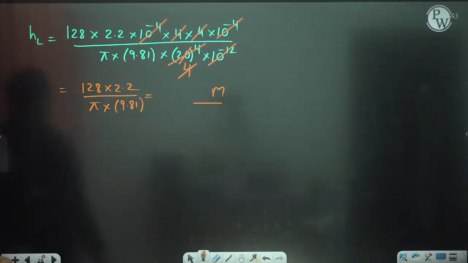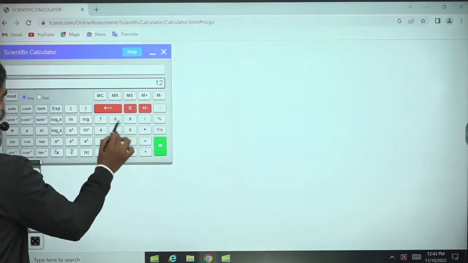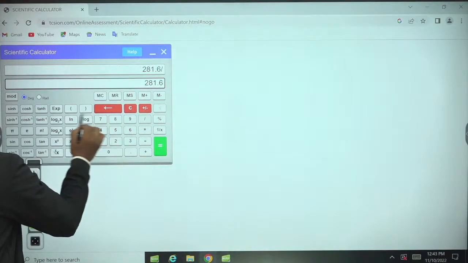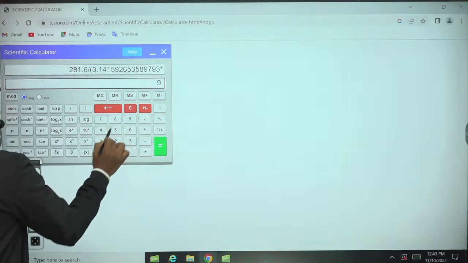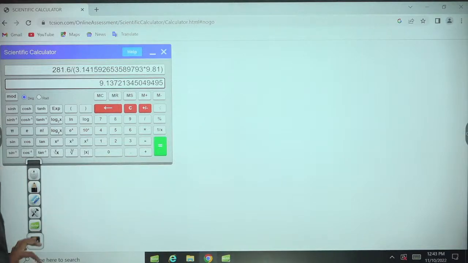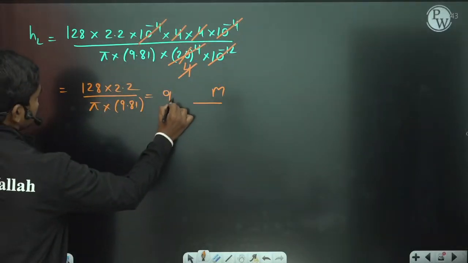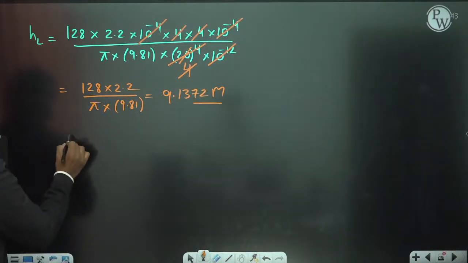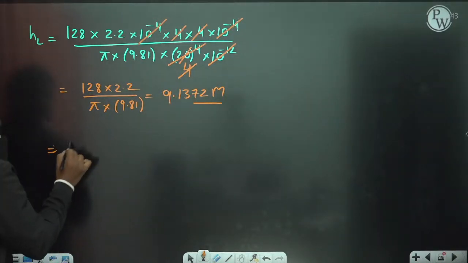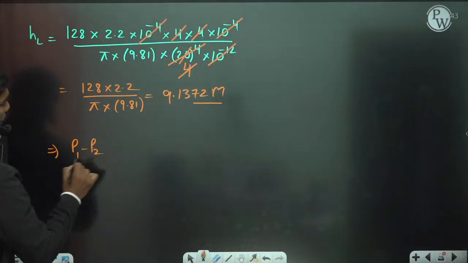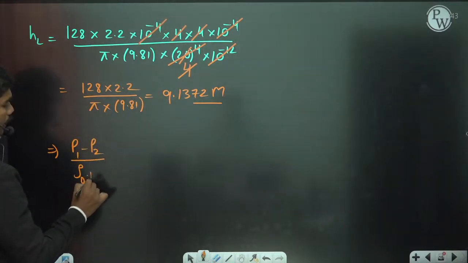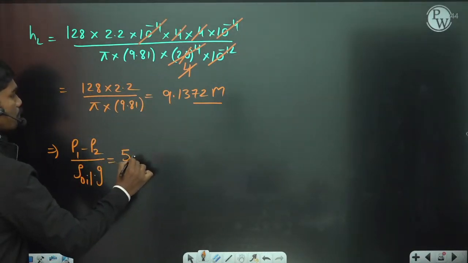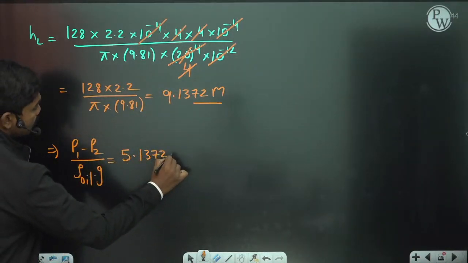So let us calculate this value. 128 into 2.2 divided by pi times 9.81. If you simplify this, 9.1372. Yes, 9.1372 is the head loss actually. So this implies P1 minus P2 by density of oil times G is equal to this value minus 4, which is 5.1372 meters.